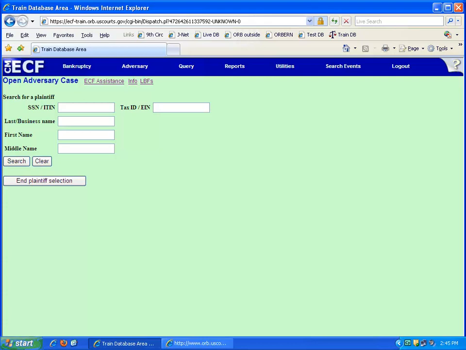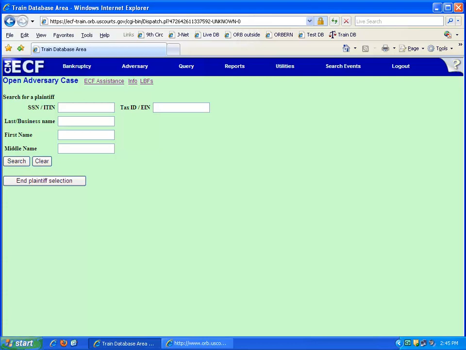Click Submit. A warning will display indicating the first name field is blank if the plaintiff is a business. Click OK. A warning will also display indicating Address 1 field is blank. Click OK. The address fields should be blank unless the plaintiff is the debtor. The attorney login used to open the adversary proceeding is automatically associated with the plaintiff record.